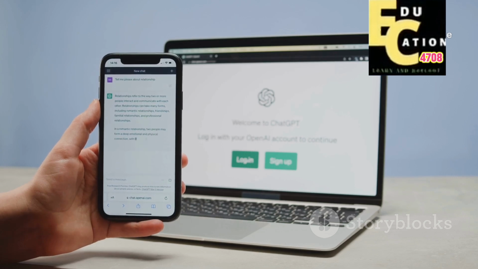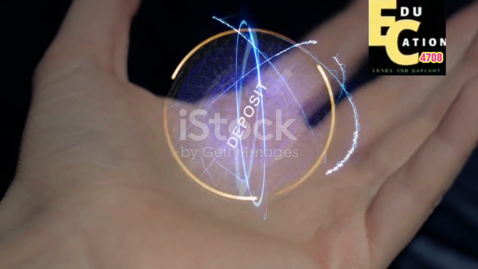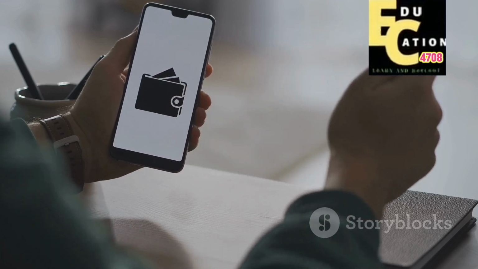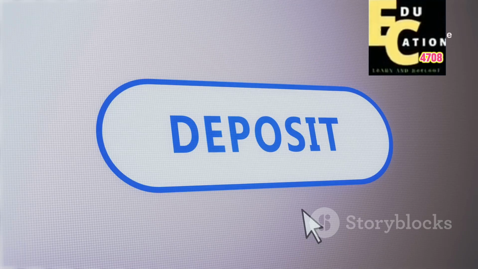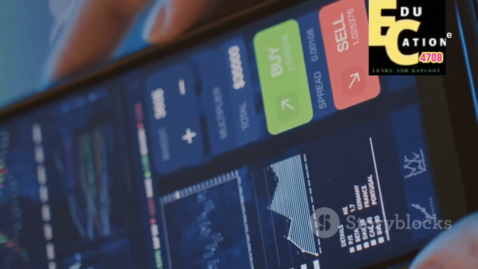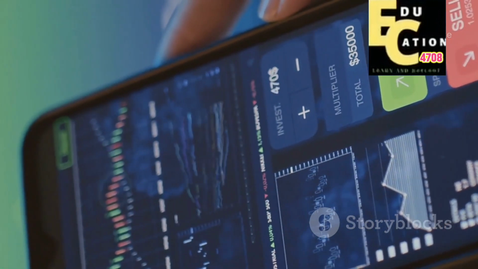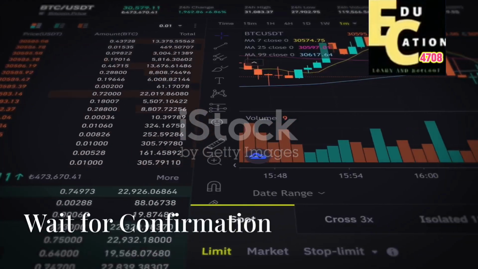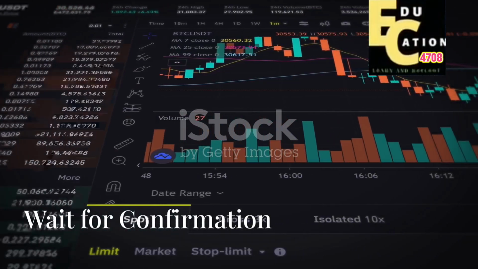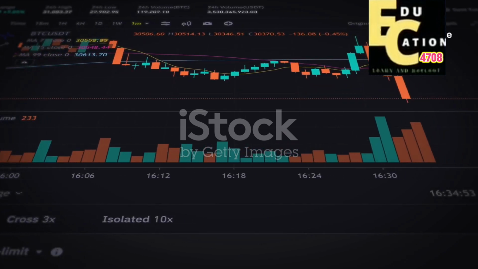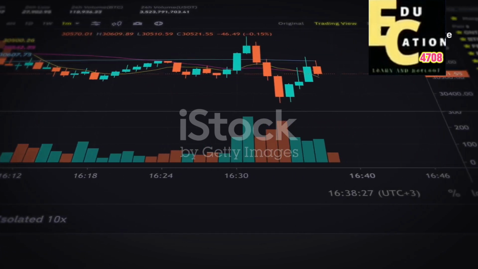Log into your Binance account and copy your USDT deposit address. Then, go back to your wallet app. Select Send for USDT and paste the Binance deposit address. Make sure to choose the correct network that matches the Binance deposit network. Enter the amount and confirm the transaction. Blockchain transactions may take a few minutes to confirm. Once the transaction is processed, your USDT will appear in your Binance account.